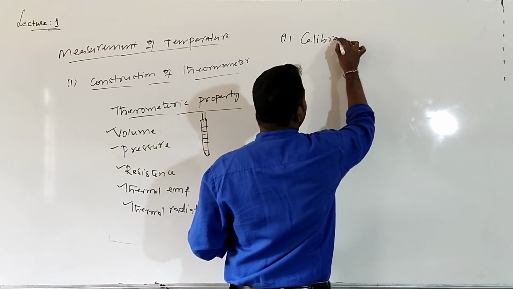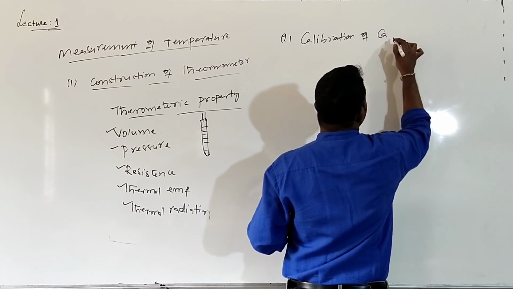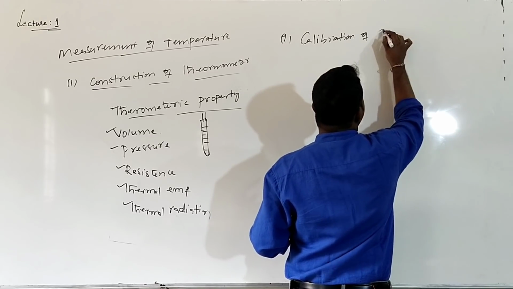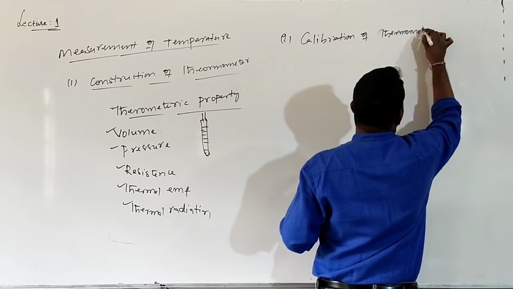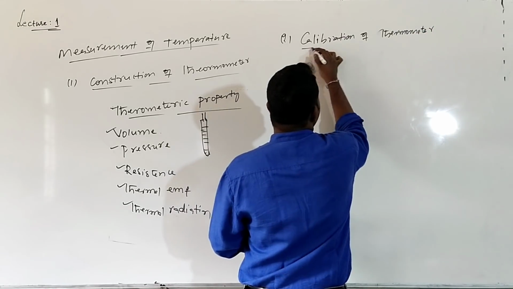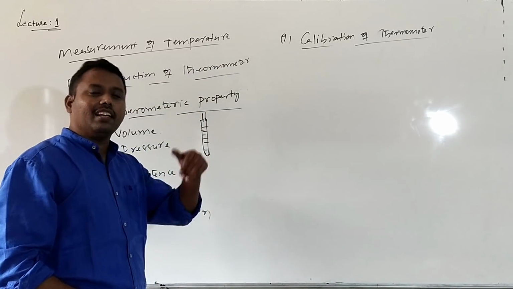Calibration of thermometer. What is calibration of thermometer? To measure the temperature, readings are needed.